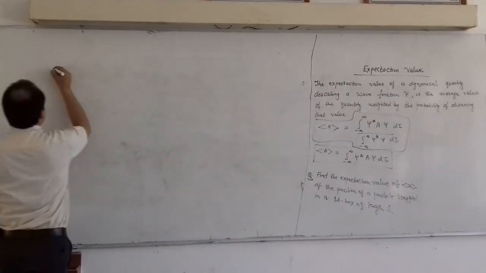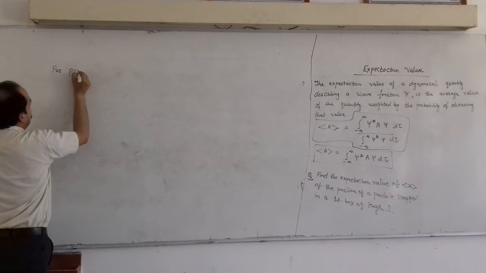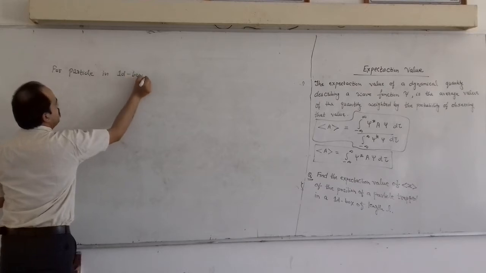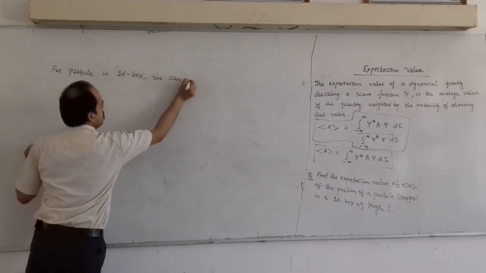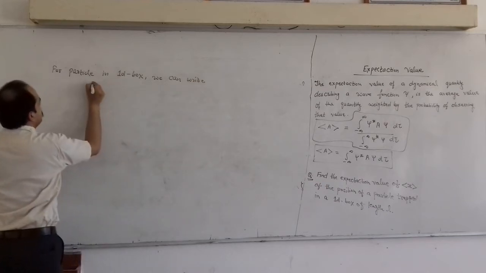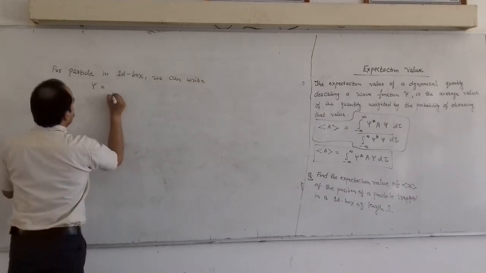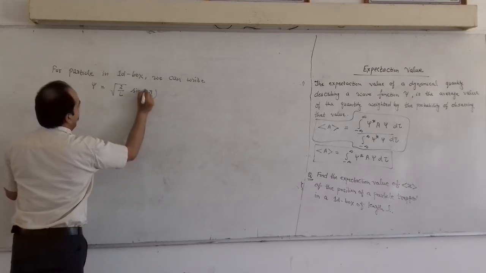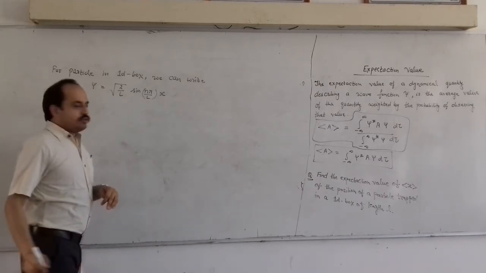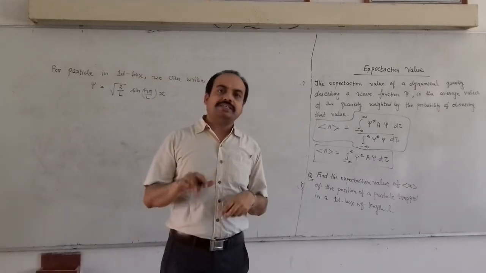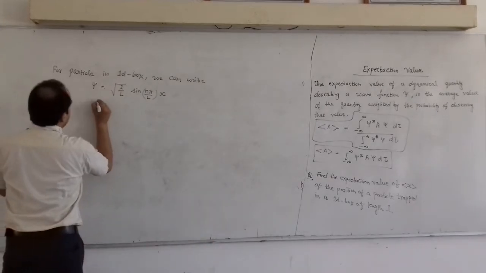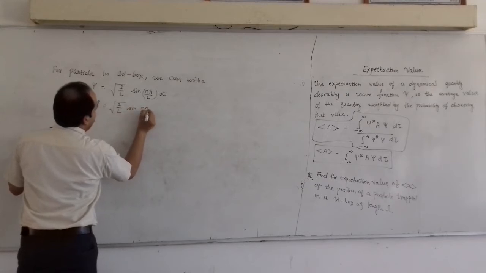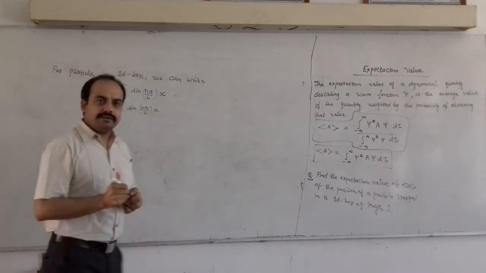for a particle in a 1D box. We can write psi is equal to under root 2 by L sin n pi by L into x, right? So as it is a real function, psi star will be the same thing. So psi star will also be under root 2 by L sin n pi by L into x, right?